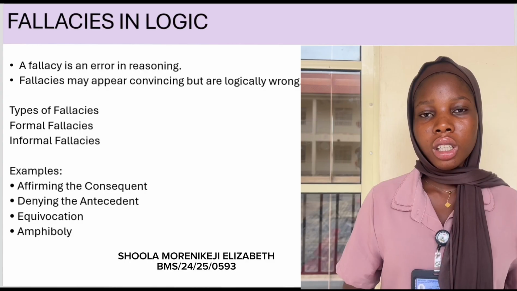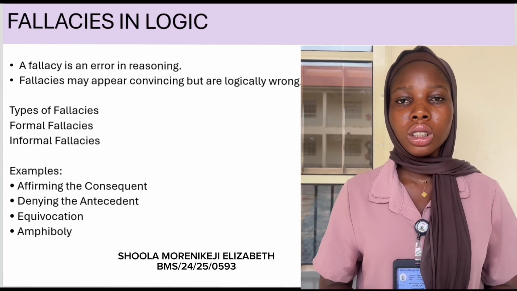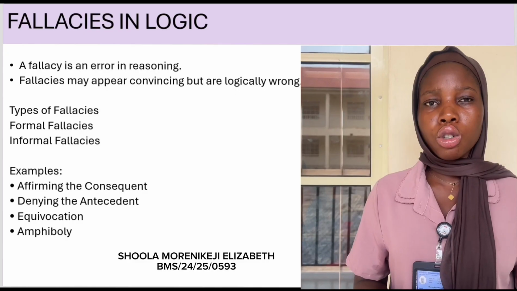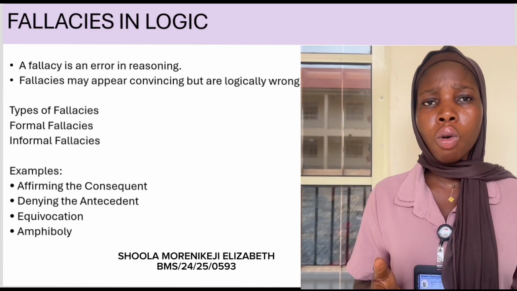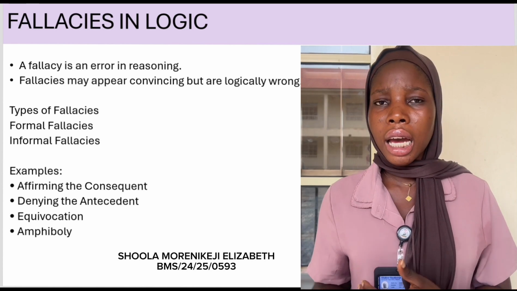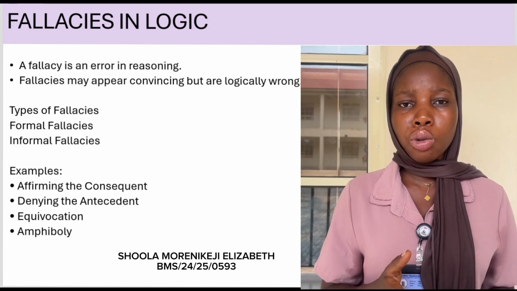My name is Shola Morenikeji. I want to explain examples of fallacies. Number one, affirming the consequent. It simply means assuming the cause is true because the result happened. Let's talk about equivocation. It is using one word with different meanings in an argument. And then composition: assuming what is true for a part is true for the whole.